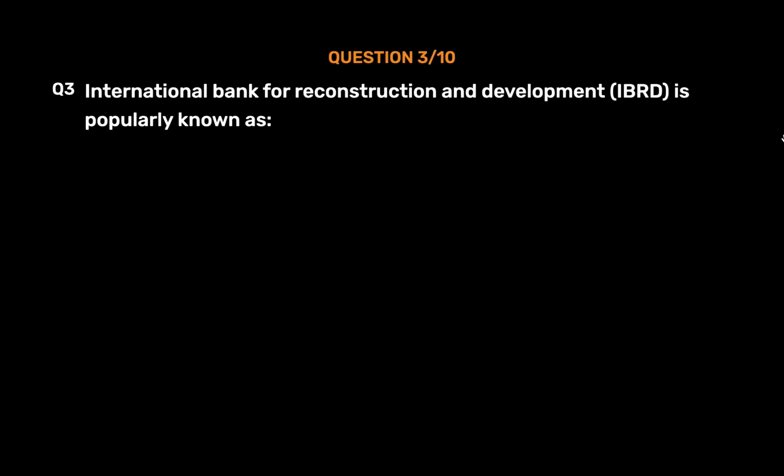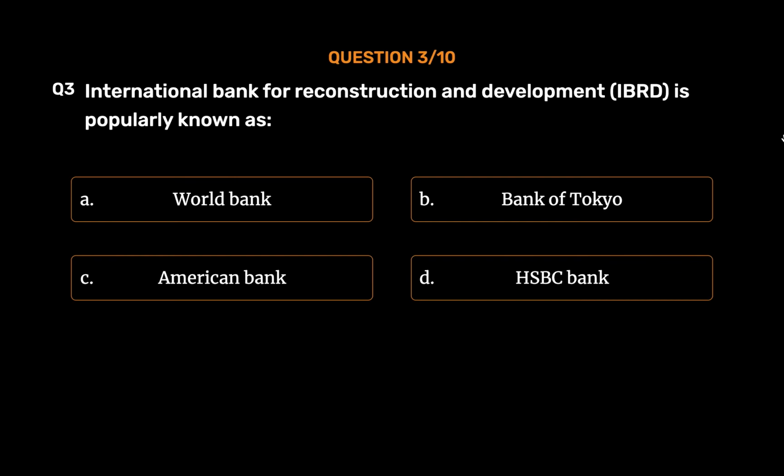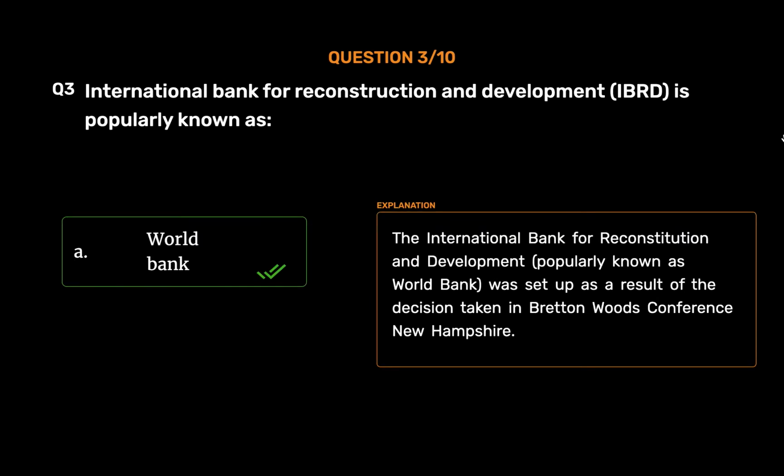Question number 3. International Bank for Reconstruction and Development, IBRD, is popularly known as Option A, World Bank. Option B, Bank of Tokyo. Option C, American Bank. Option D, HSBC Bank. The correct answer is Option A, World Bank. The International Bank for Reconstruction and Development, popularly known as World Bank, was set up as a result of the decision taken in Bretton Woods Conference, New Hampshire.